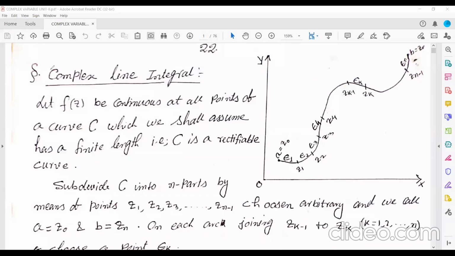Okay, so complex line integral. Obviously all of you already know what we mean by integration. What do we mean by integration? Just forget about the complex line for now. Tell me, anyone, what is the geometrical meaning of an indefinite integral?